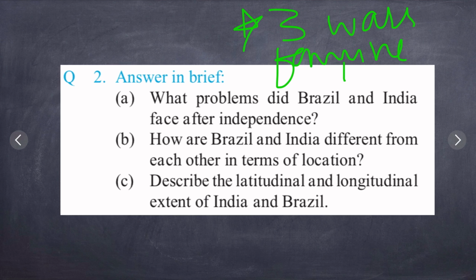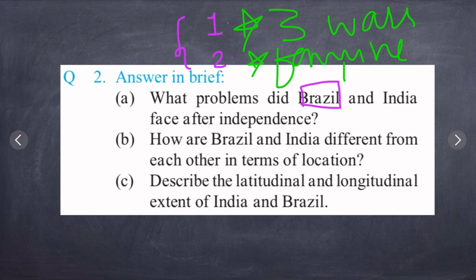So these were the problems faced by India, 3 wars and famine situation. This is your first point. And second point, after independence, India faced famine situation in various parts. Now let us talk about Brazil. Brazil was under Portuguese rule, we know, for 3 centuries, means 300 years, and got independence in 1822. Also it was under populist military rule from 1930 to 1985.